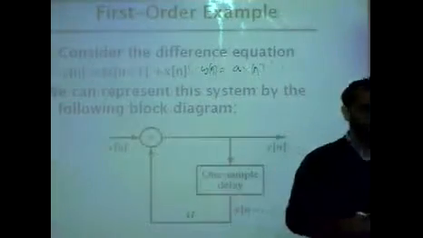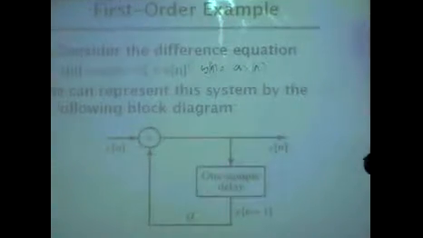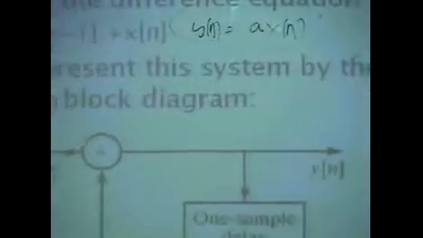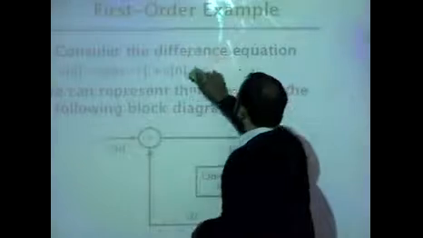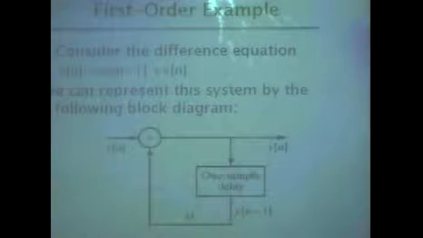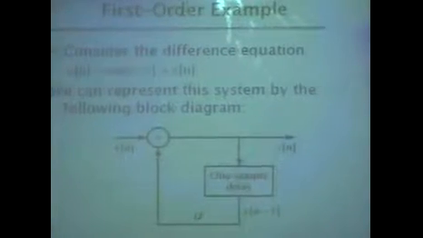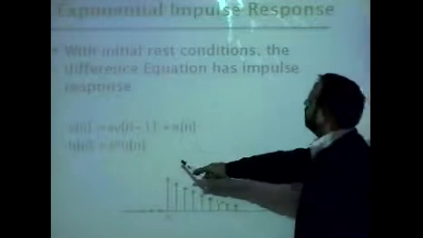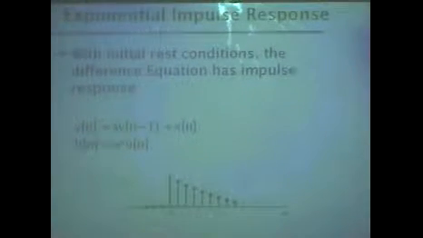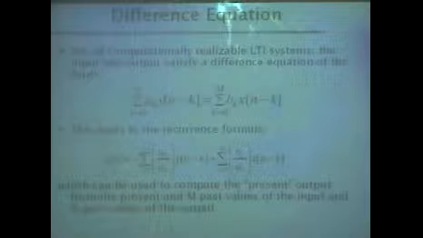This is the definition of gain, that you are either amplifying your input or attenuating it. This is not really gain; this is indeed an LTI system which is going to affect the output of your system. So this is the same example. Initially, in the reset condition, the difference equation has an impulse response which will die down like this. Okay, so this is good.